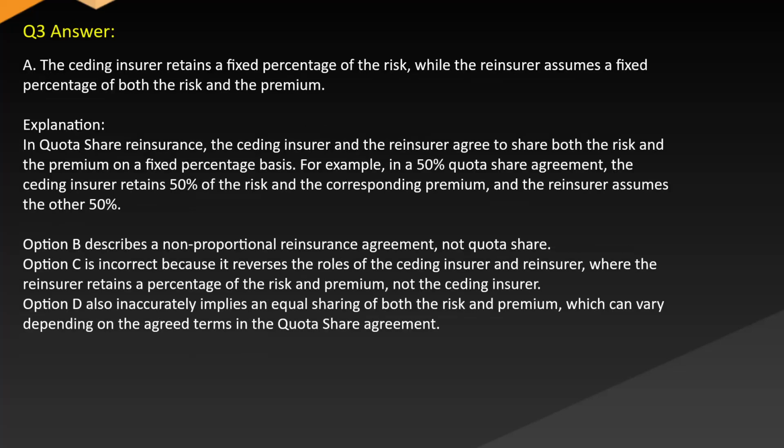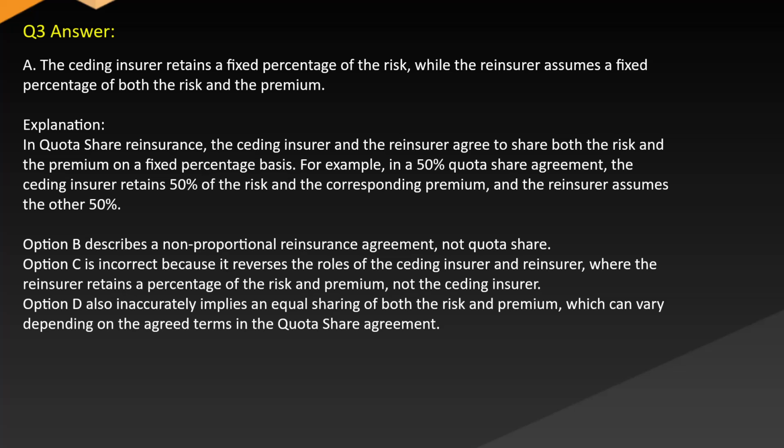Answer A. The ceding insurer retains a fixed percentage of the risk, while the reinsurer assumes a fixed percentage of both the risk and the premium. Explanation. In quota share reinsurance, the ceding insurer and the reinsurer agree to share both the risk and the premium on a fixed percentage basis. For example, in a 50% quota share agreement, the ceding insurer retains 50% of the risk and the corresponding premium, and the reinsurer assumes the other 50%.